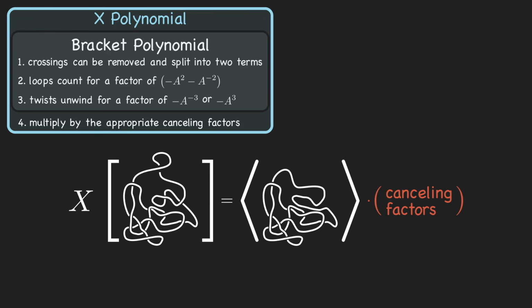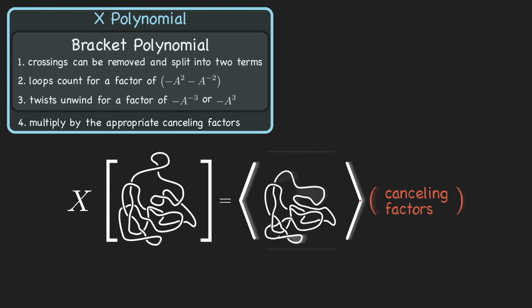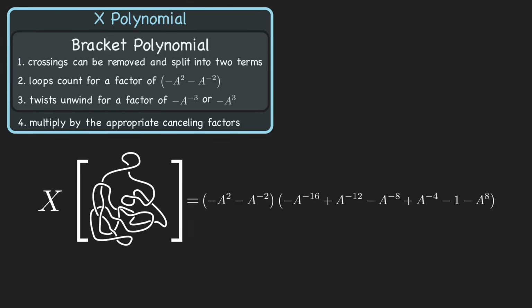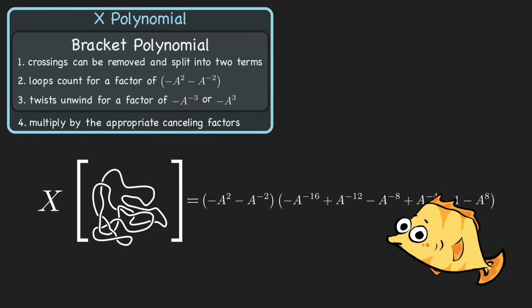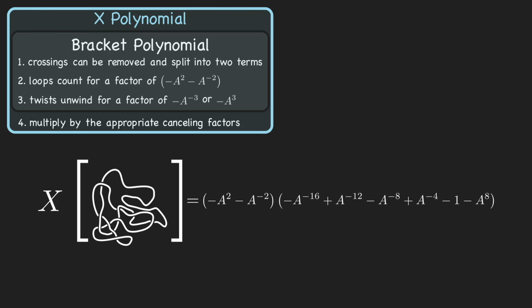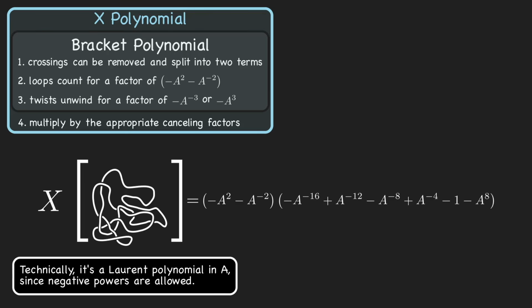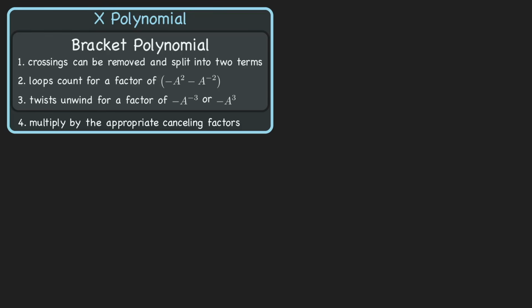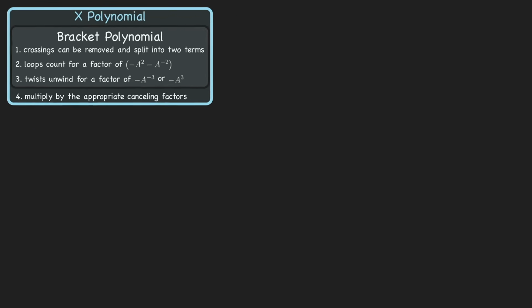Lastly, it's invariant under type 3 Reidemeister moves because the bracket doesn't change, and the canceling factors don't change either. Thus, the X of a link is invariant under all ambient isotopies, and it doesn't even matter what a is. Since a can be anything, conventionally it's just left as a variable. This means the invariant we have isn't a numeric invariant, but rather a polynomial invariant, so we call it the X polynomial.